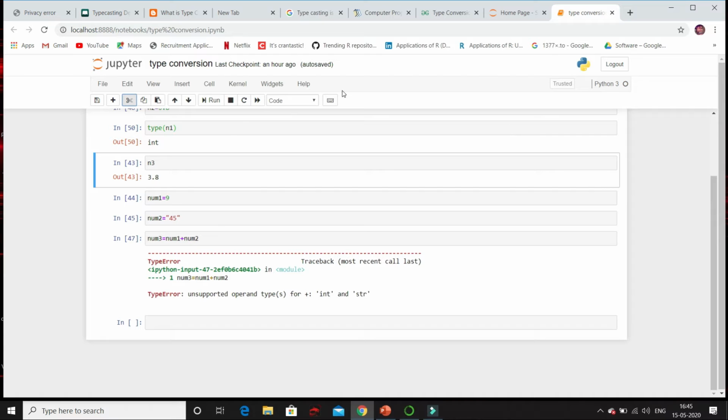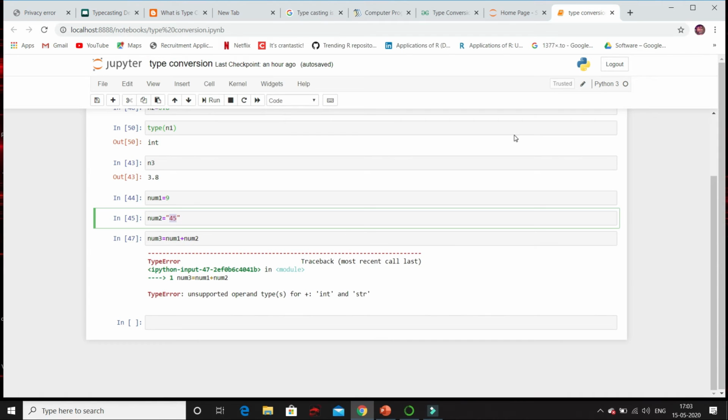See, what we wanted is to add this 9 and 45. So 45, which is a string, has to be converted to int. Here Python is not able to automatically convert string to integer. But we want it to convert to integer, else we can't add these two numbers. Now some of you might think, why are you putting this 45 inside double quotes? Why are you making it a string? Just make it a number so that we can add num1 and num2.